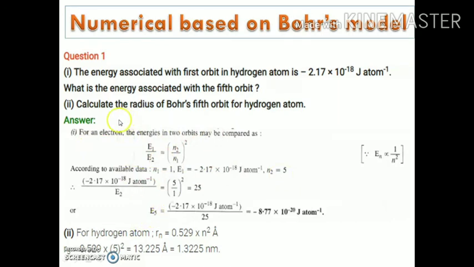Next, you have to calculate the radius of the Bohr atom. For the hydrogen atom, rn is equal to 0.529 into n² angstrom. For the fifth orbit, the value of n is 5, and the radius of Bohr's fifth orbit is 13.225 angstrom.